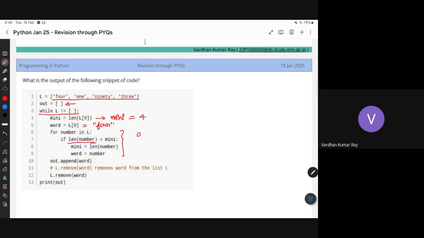It is true for 1, right? Because length of 1 is 3, which is less than 4. Correct? So it will update the length of the smallest element and the actual word which has the smallest length, and it will append that. And it will remove the word with the smallest length.